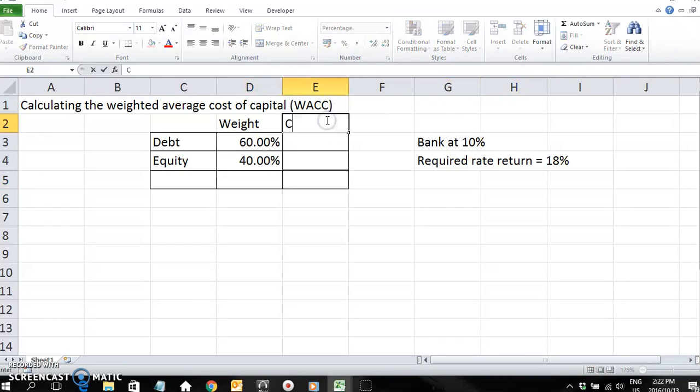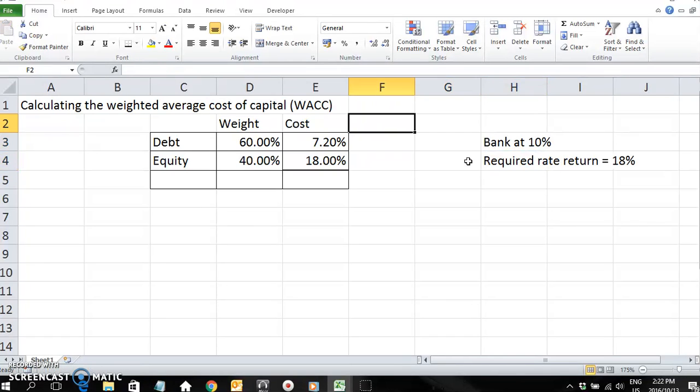Now remember, the interest payments are tax deductible. So for the company, the cost is not actually 10%, it will be 10% less the tax shield that they get. So 10% times 0.72 if the tax rate is 28%. So it's slightly less than the 10%. Equity or dividends are not tax deductible, so that will remain 18%.